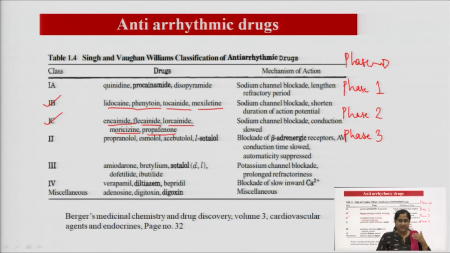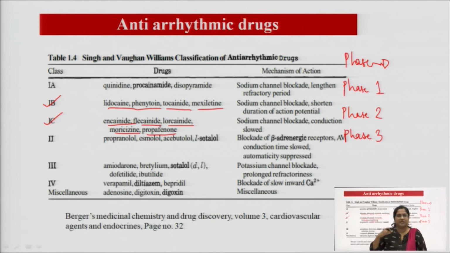Then phase 3 comes, the last phase, also called rapid repolarization, in which the sodium channel is closed, so there is no further incoming of sodium ions and calcium ions. Both channels will be closed here, but the potassium channel will be open, so that the extra potassium which is inside the cell will move out, and again it repeats the same thing: phase 0, phase 1, phase 2 and phase 3.